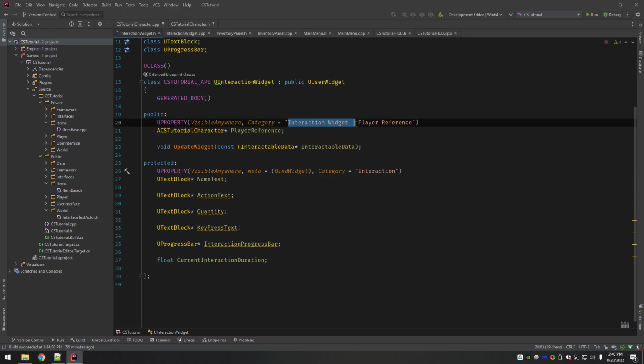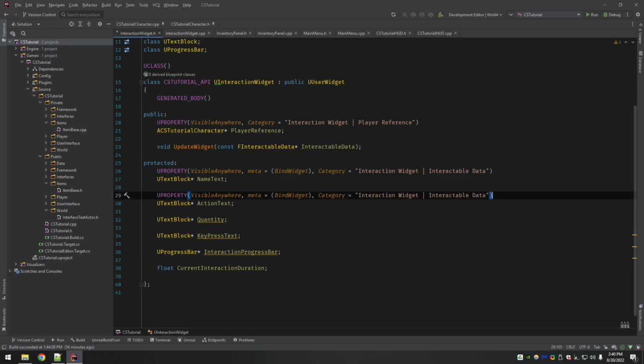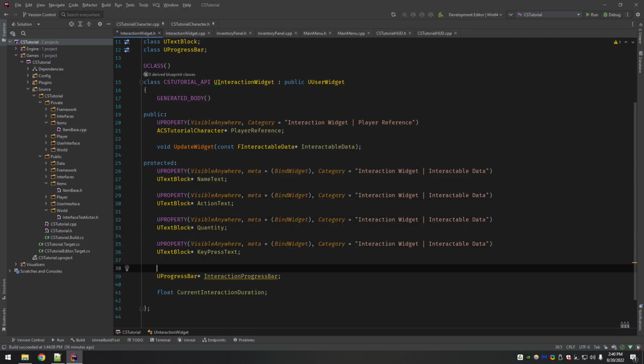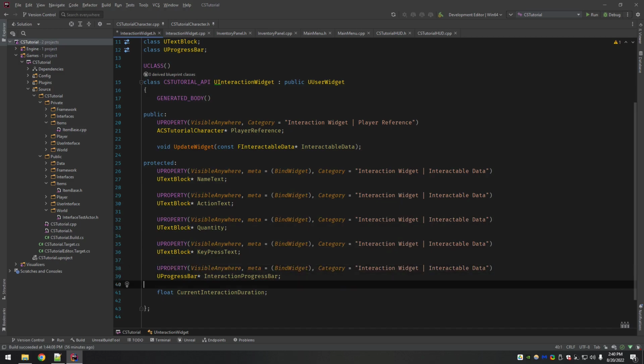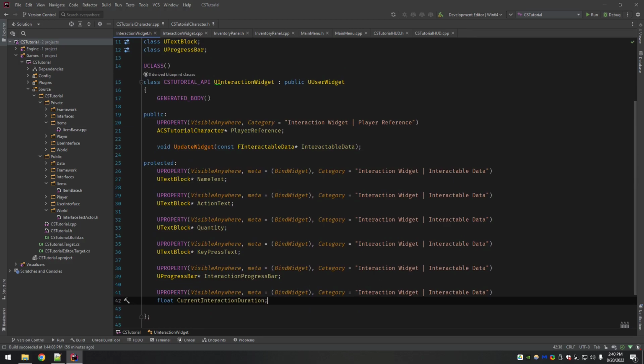I'm going to copy what I have up here. And this will be in the interactable data category. Basically, all of them are going to have this exact same thing. And that's it.